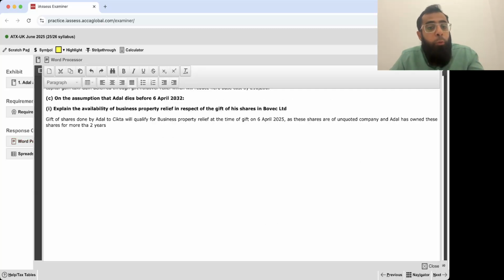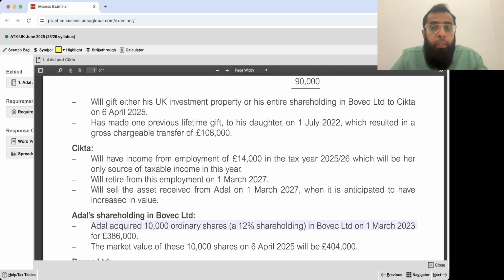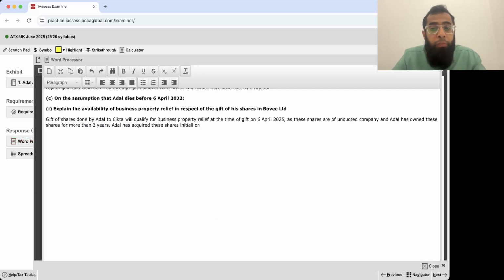As for more than 2 years, Adil acquired these shares initially on, what was the date? On 1st March 2023. And by 6th April 2025, obviously 2 years will be done. Okay, just listen to me carefully.